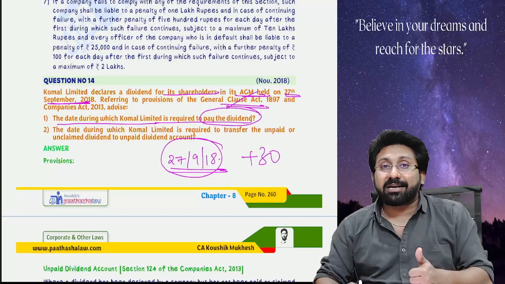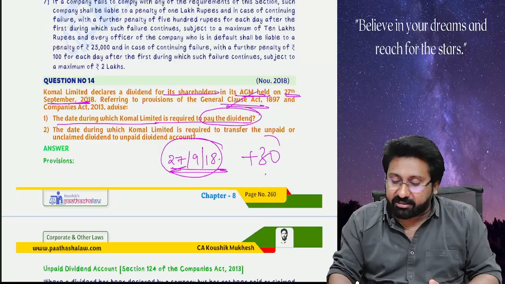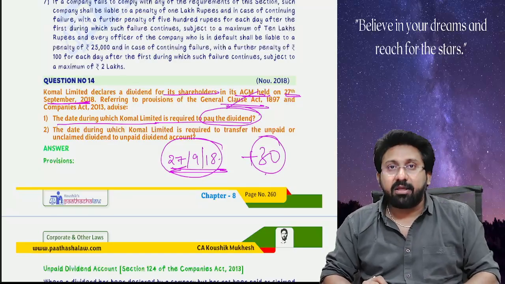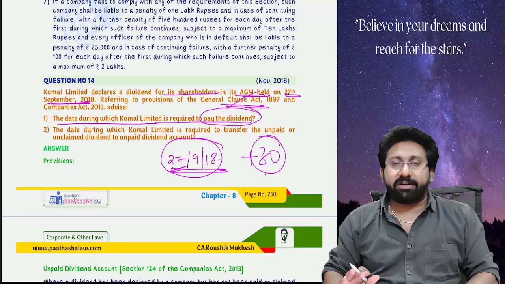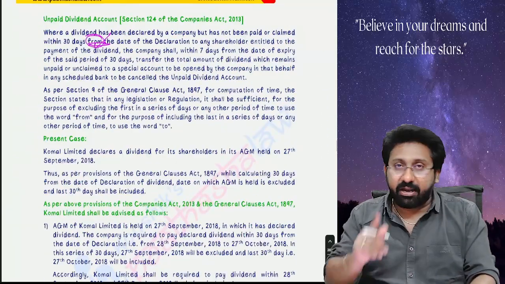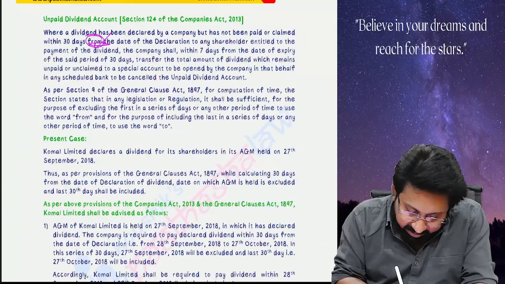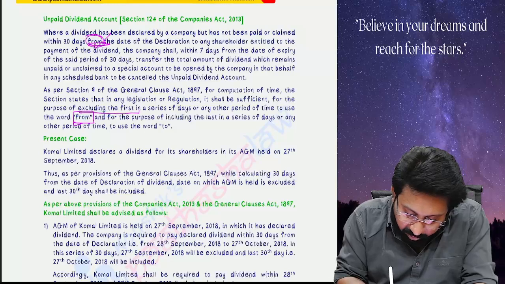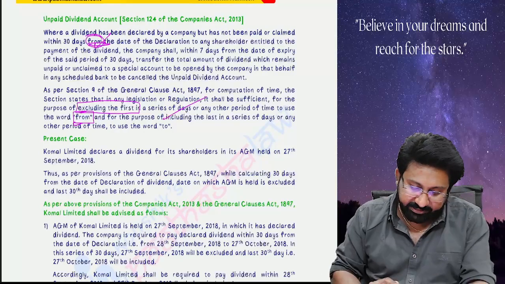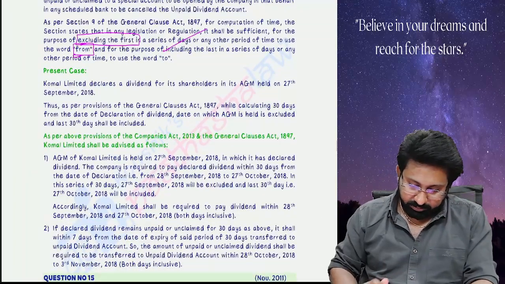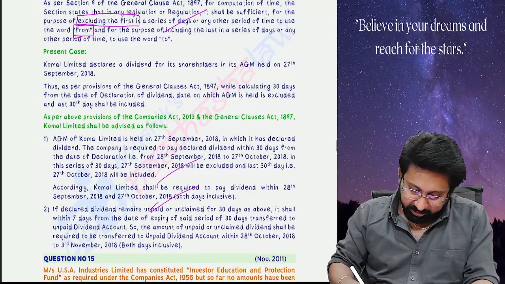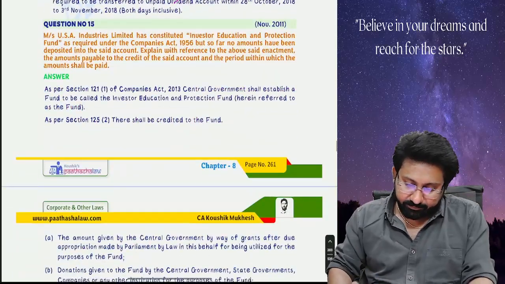When to count the 30? Should that 30 include the 27th, or exclude the 27th? That 30 should exclude the 27th. Who said? That is said in the General Clauses Act. Whenever the word from is used, exclude the first day in the series of days. So that's it. Later read the answer.